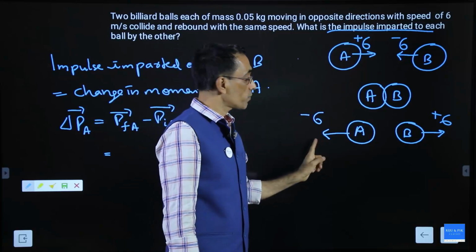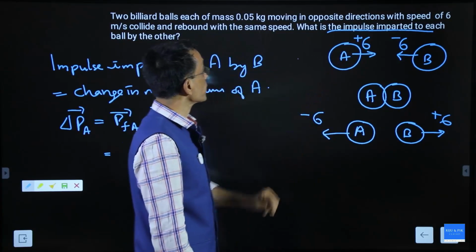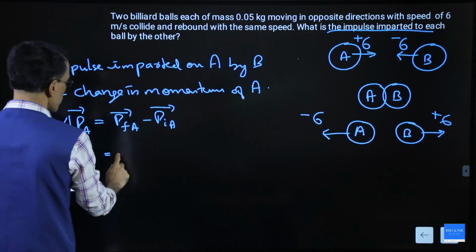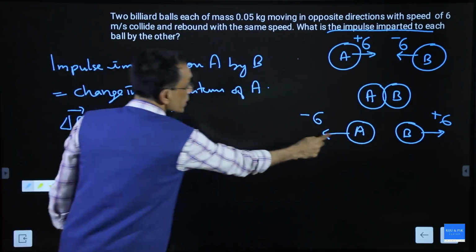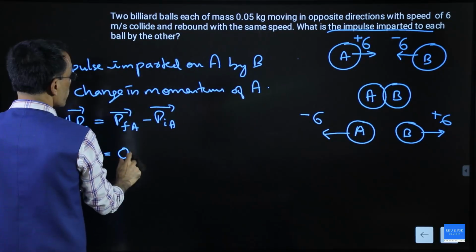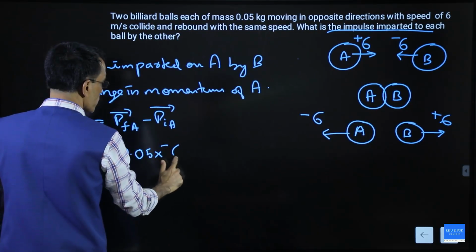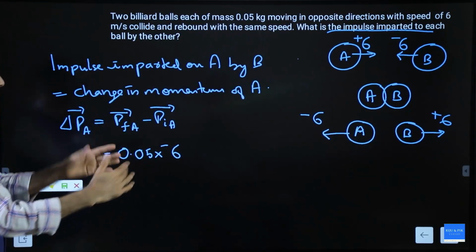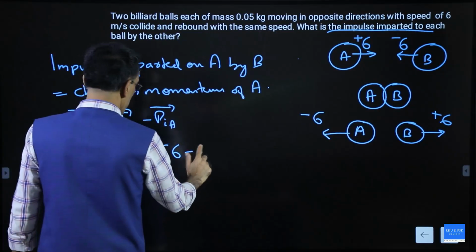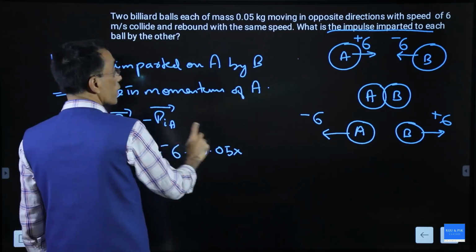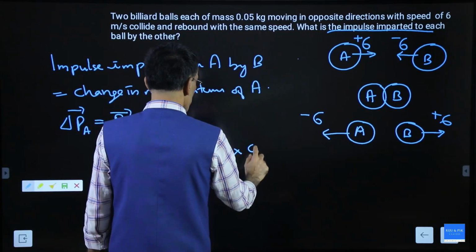For A, final is minus 6, initial is plus 6. And what is the mass of each body? 0.05. So this is final: 0.05 into minus 6, I hope you understood, minus 6 is the final velocity. Minus 0.05 into initial, which is 6.